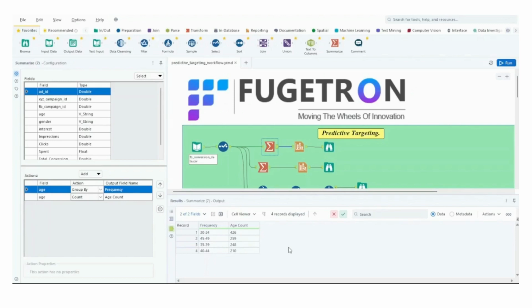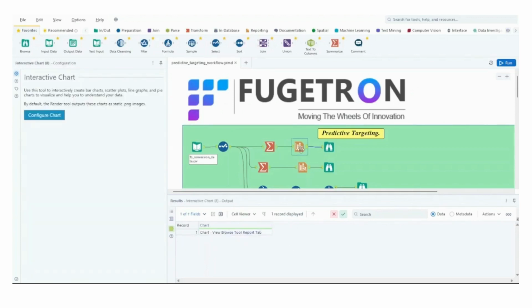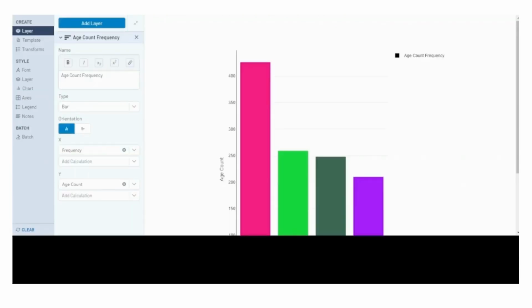Now that we have summarized the age count, it's time to bring our data to life through visualization using the Interactive Chart tool. To visualize the age count, we'll be using the first Interactive Chart tool. It provides us with a wide range of options to create visually appealing and insightful charts. Within the Interactive Chart tool, we'll start by selecting the type of plot as bar, since we want to represent the age count using vertical bars.